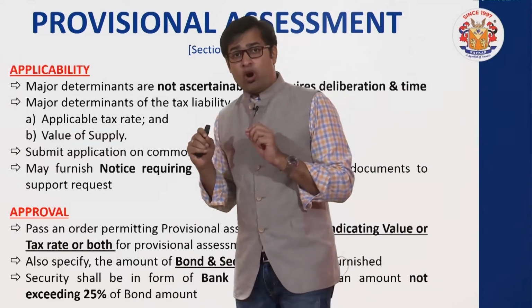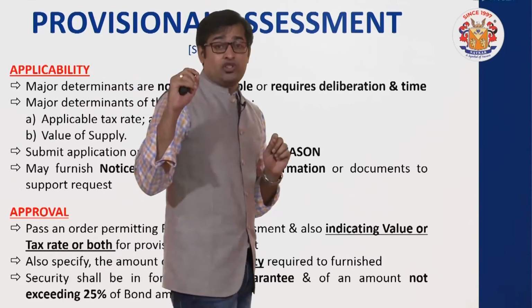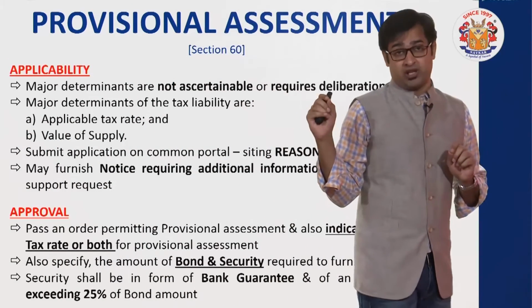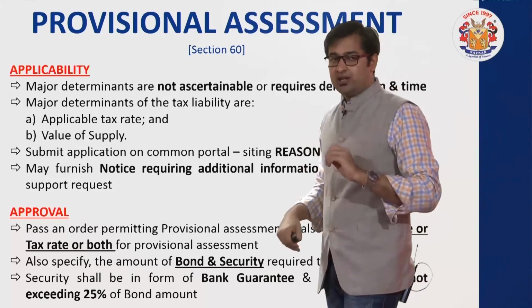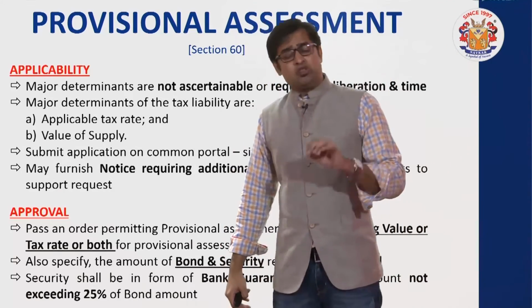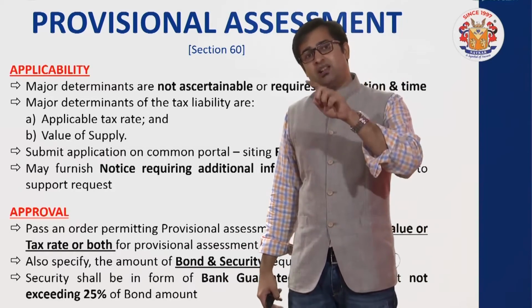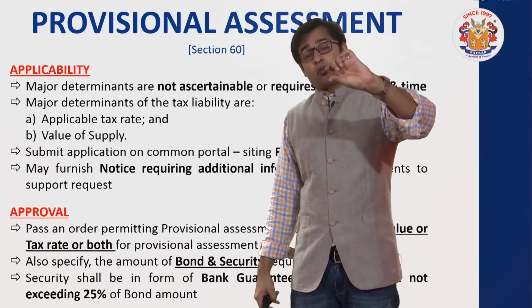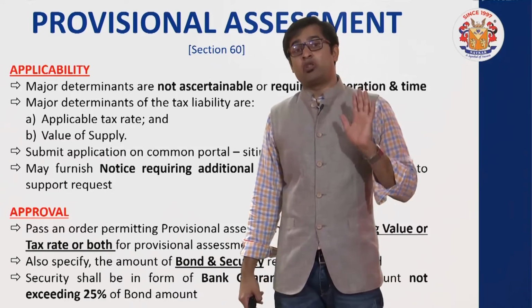Along with the bond you will furnish a bank guarantee, and the amount of bank guarantee shall not exceed 25% of the bond amount. So for example, this is just an understanding: 1,20,000 is the tax applicable, which I am paying provisionally. 1,80,000 is a possibility if the product tax rate is not 12 but 18. So there will be a differential amount of 60,000.